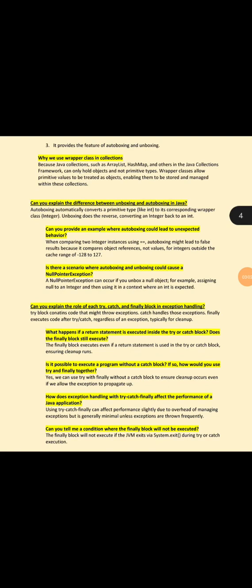Can you explain the difference between unboxing and autoboxing in Java? Autoboxing automatically converts a primitive type to its corresponding wrapper class. Unboxing does the reverse, converting an Integer back to an int.